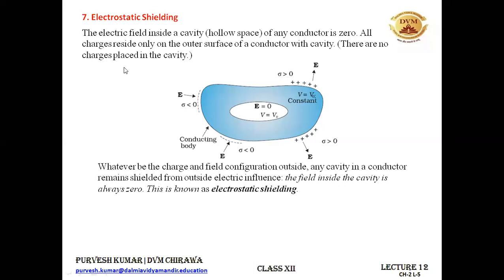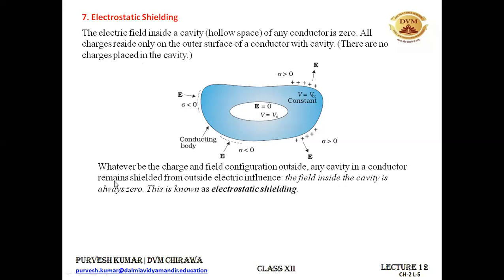And that's why it is advised that during lightning, it is better for you to be inside the car rather than outside it, because the car will act like a shield for you. You will be shielded because you are sitting in a hollow space inside the car, and the car is made of metal. That's why the car practically remains unaffected by the electric influences, that is, the lightning outside. So it is better to be inside the car rather than standing outside under a tree.